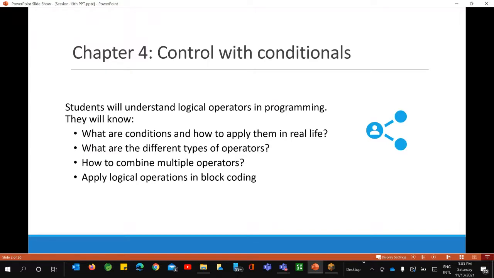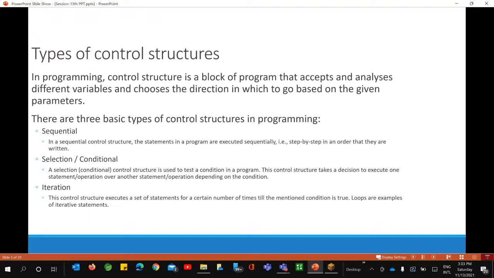Yesterday's session was all about operators also. Though we just discussed mathematical operations, that is plus and minus, you can also use a number of other operators. How to combine multiple operators and apply logical operations in block coding, that we will discuss today. And a control structure, as we all know, is a block of program that accepts and analyzes different variables.